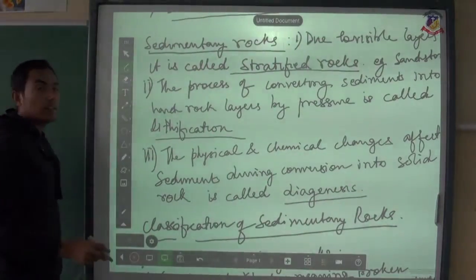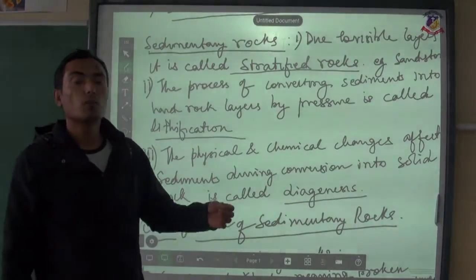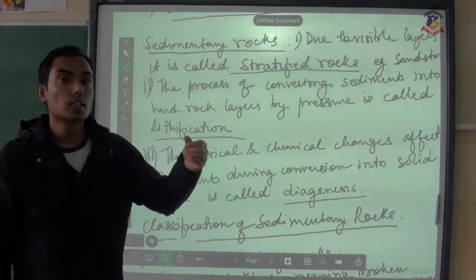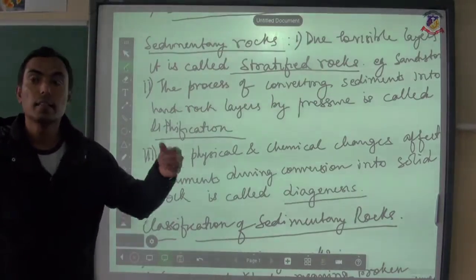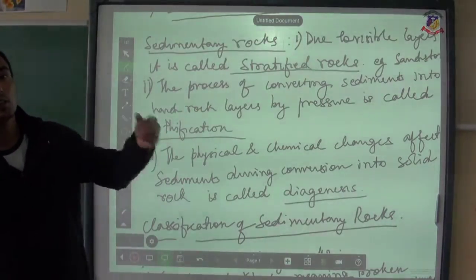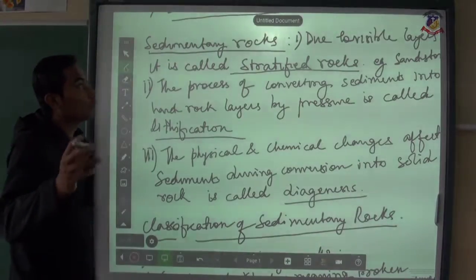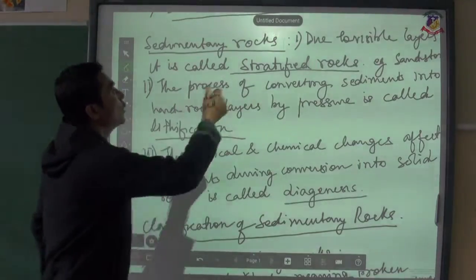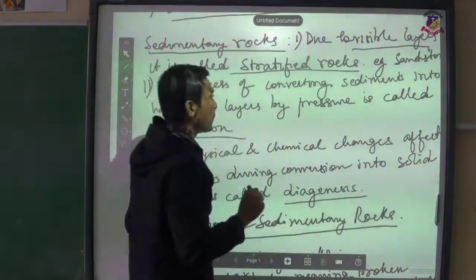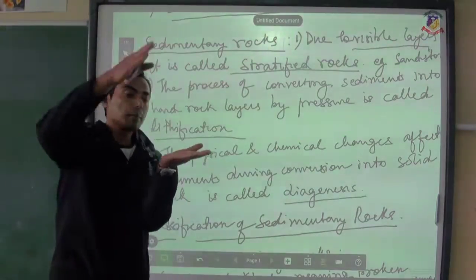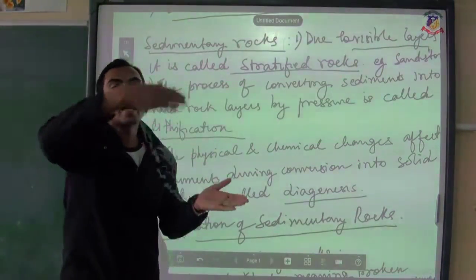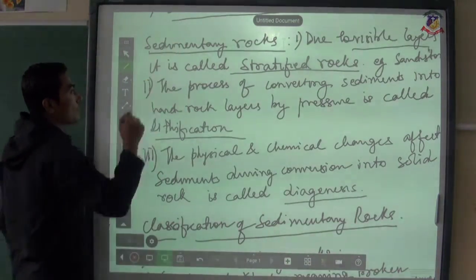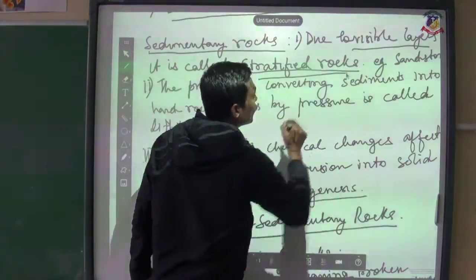Sedimentary rock: whenever igneous rock gets weathered, it results in the formation of finer dust, and whenever this dust starts to accumulate in the form of sediments, that sediment converts itself into sedimentary rock. Whenever you observe a sedimentary rock, you will find layers. Clear? As the sediments keep depositing layer by layer as time passes, due to those visible layers, sedimentary rock is also called stratified rock.